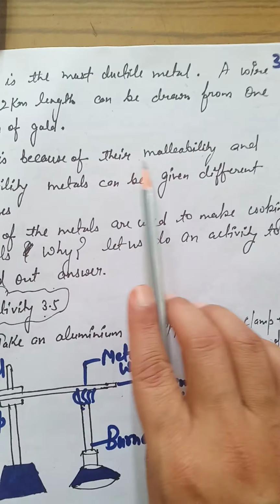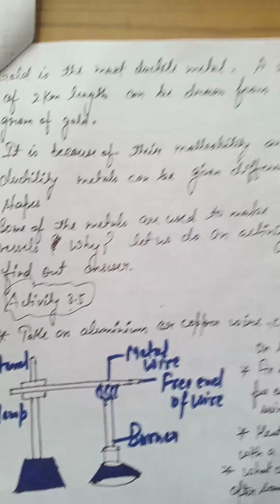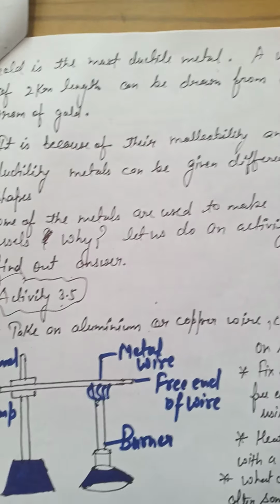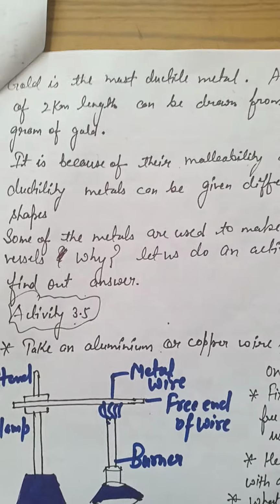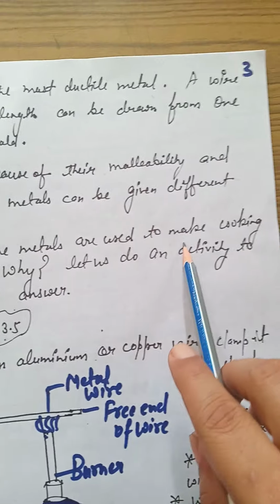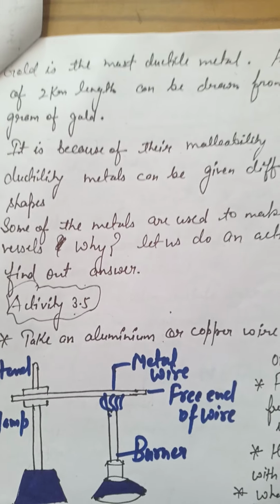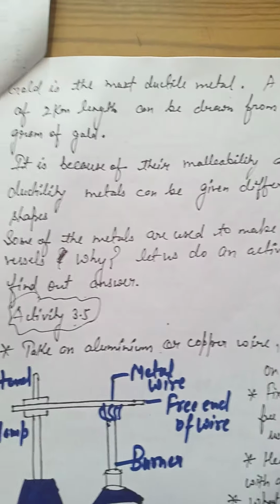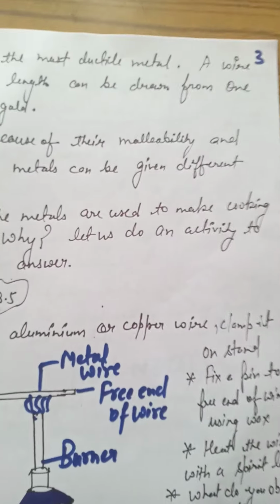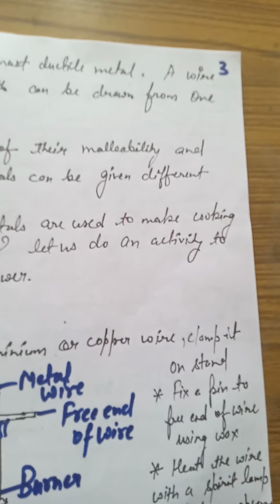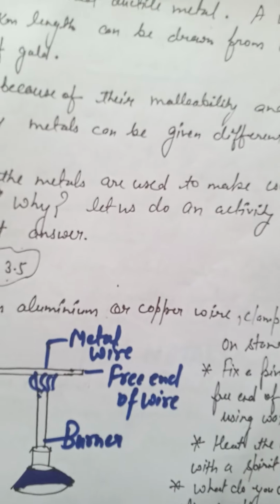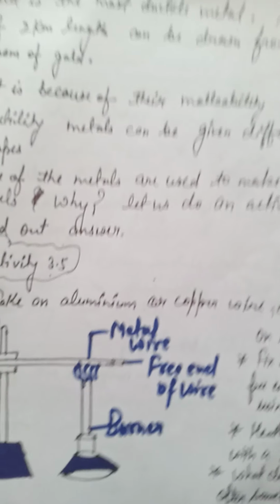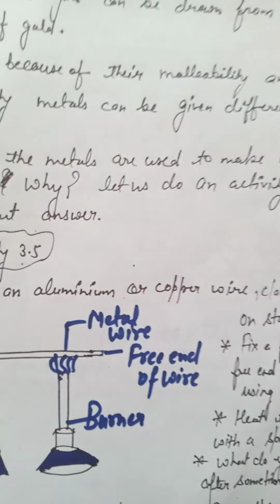It is because of their malleability and ductility that metals can be given different shapes. They can be drawn into sheets. They can be drawn into wires. Now some of the metals are used to make cooking vessels. Why? Let us do an activity to find the answer. As it is known, metals are generally used in cooking vessels and utensils in our kitchen. They are made of aluminium, steel, copper, because they are good conductors of heat.